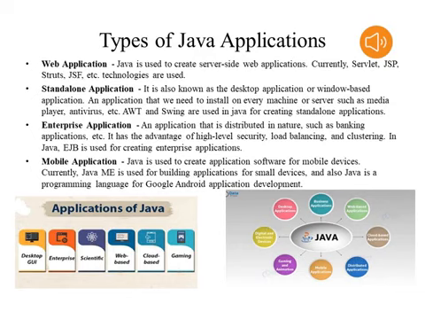Desktop graphical user interfaces: Java is used to implement graphical user interfaces, and for this we use packages like Swing. With Java we also implement enterprise applications, scientific applications, web-based applications, and cloud-based applications. In gaming we also use Java. So the main applications of Java are web, standalone, mobile, and enterprise applications. Please observe these things.